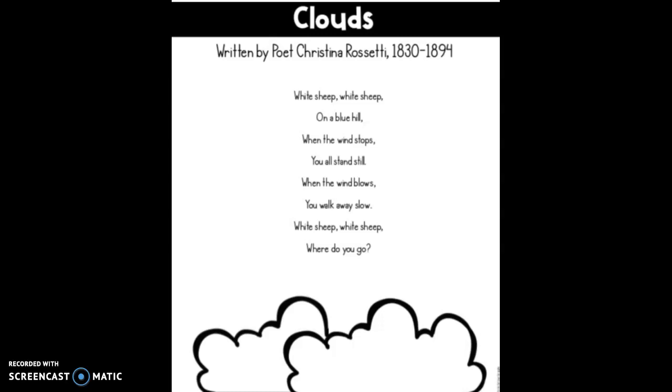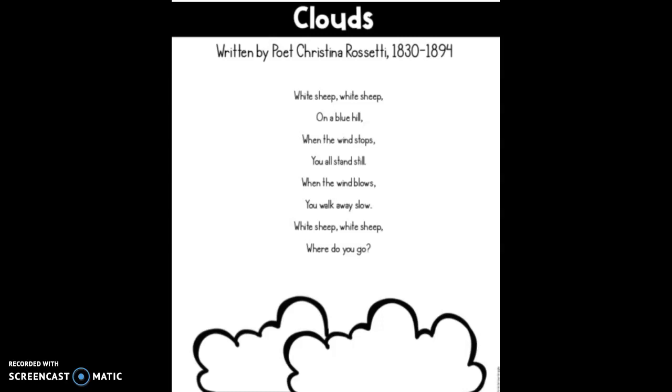I'm going to read again because I want to dig a little bit deeper into this. White sheep, on a blue hill. When the wind stops, you all stand still. When the wind blows, you walk away slow. White sheep, where do you go?